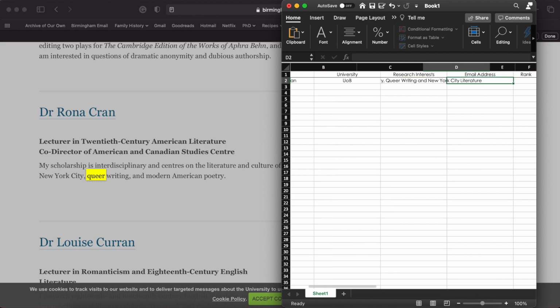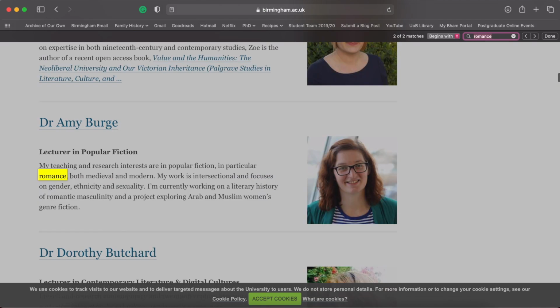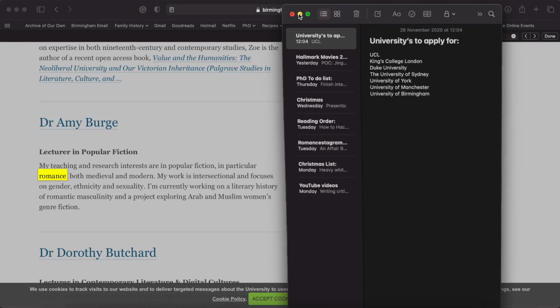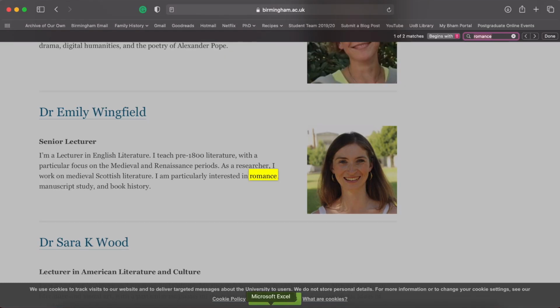I'll put literature. Let's see who else we've got. Okay, she's the only one who actually comes up with queer. So we've got romance. So Dr. Amy Burge, which is my current supervisor. So you can see this is exactly what I did because she comes up. So again, we've got Dr. Amy Burge, UOB, interests are romance fiction, gender, ethnicity, and sexuality. So for Birmingham, that's all I'd put here.